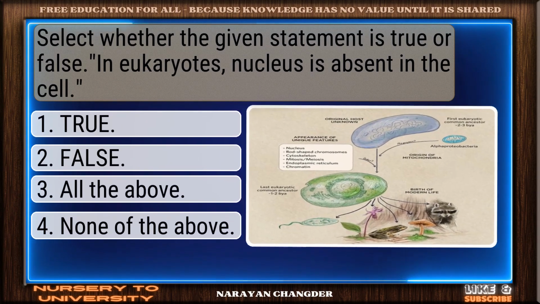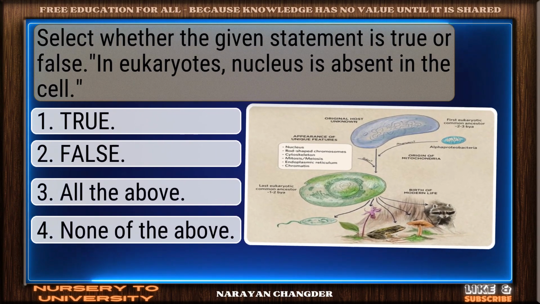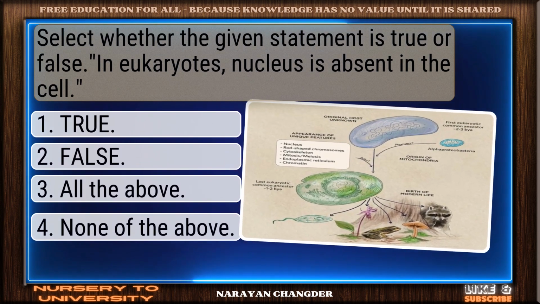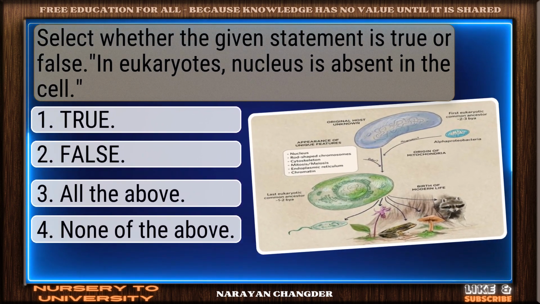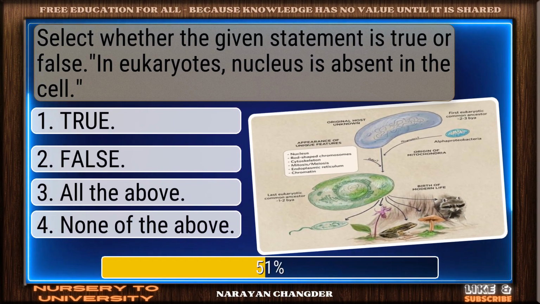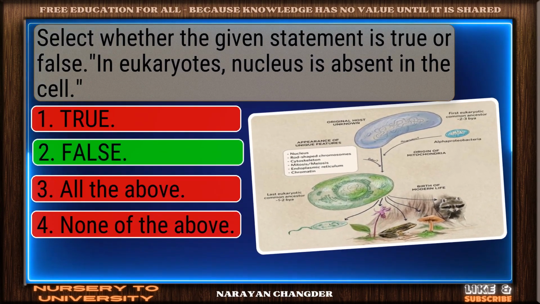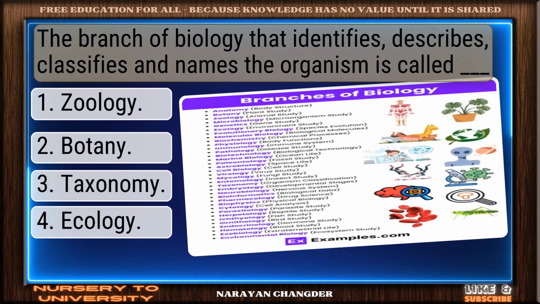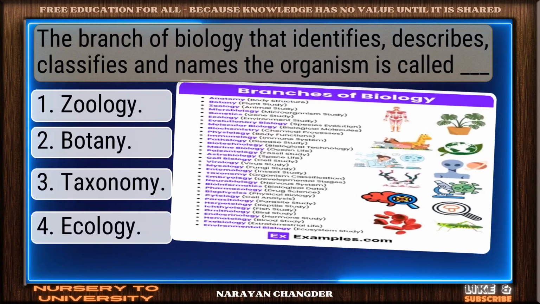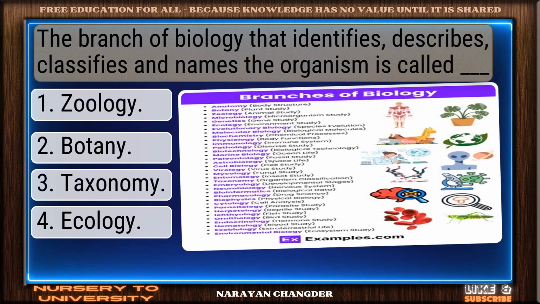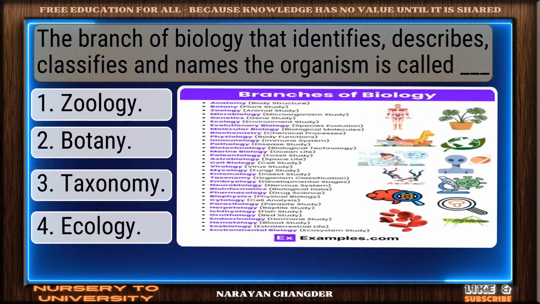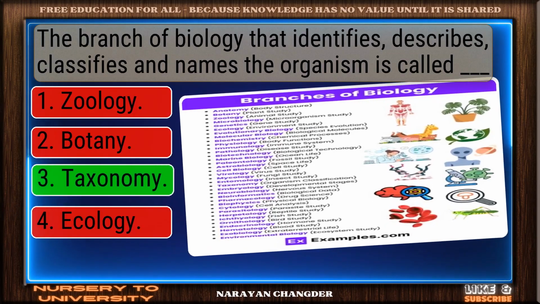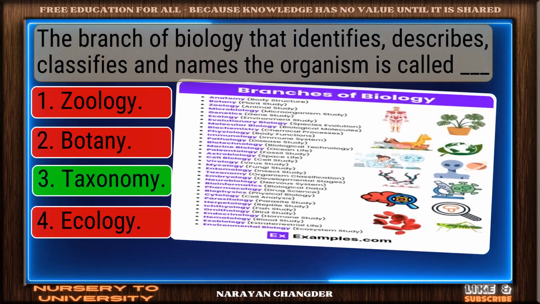Question number 60. Select whether the given statement is true or false. In eukaryotes, nucleus is absent in the cell. Exactly. False makes sense and it is the right choice. Question number 61. The branch of biology that identifies, describes, classifies, and names the organism is called dash. Bravo. Taxonomy is the answer.